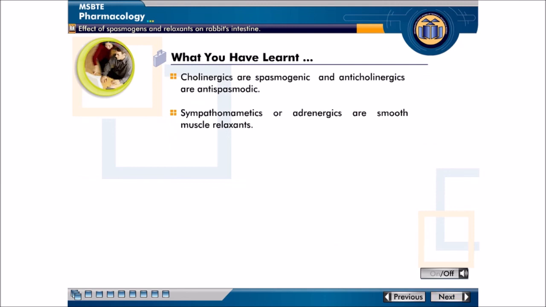You have learned that cholinergics are spasmogenic and anticholinergics are antispasmodic. Sympathomimetics or adrenergics are smooth muscle relaxants.